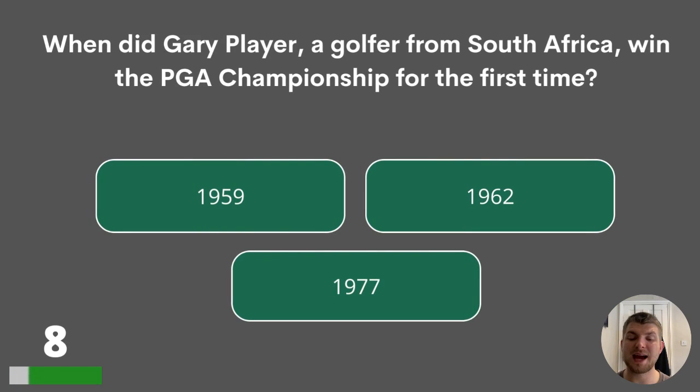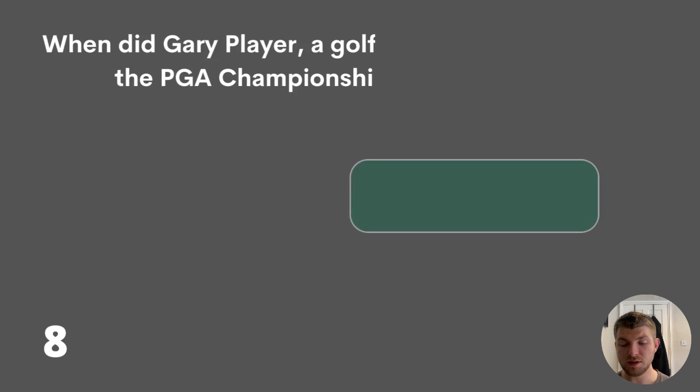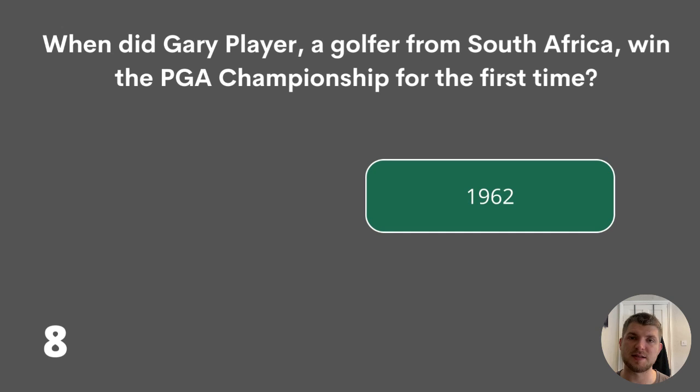8. When did Gary Player, a golfer from South Africa, win the PGA Championship for the first time? 1959, 1962, or 1977? The answer is 1962.